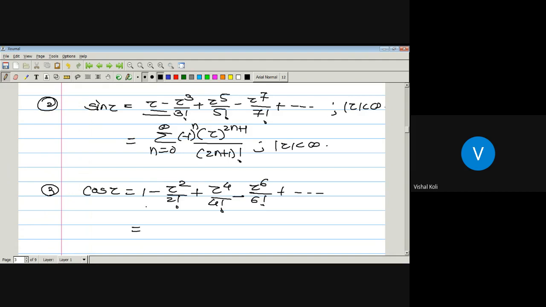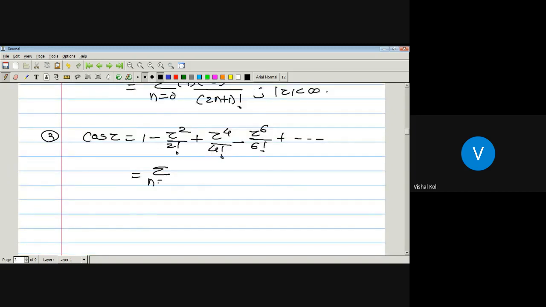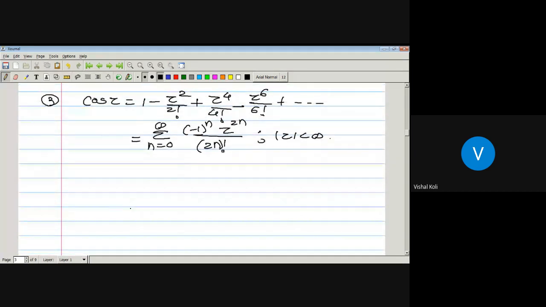So what is its power series expansion? Series n running from 0 to infinity, minus 1 to the power n, since again the plus and minus signs alternate. The powers of z here are 2, 4, 6, and the first is taken as 0, so it is a multiple of 2n: z to the power 2n divided by 2n factorial, whenever modulus of z is finite, since cos z is again analytic in the whole complex plane.